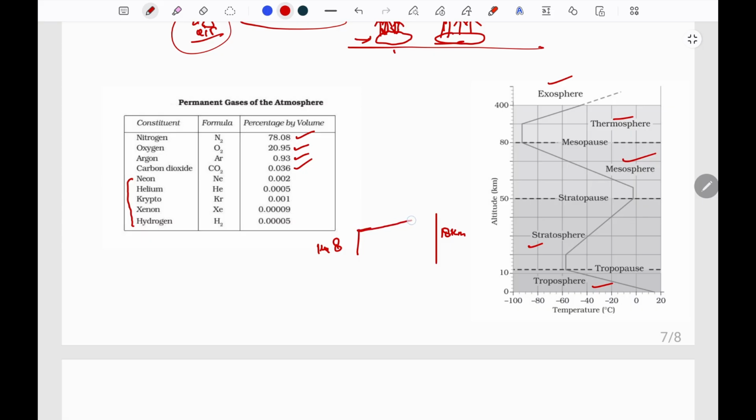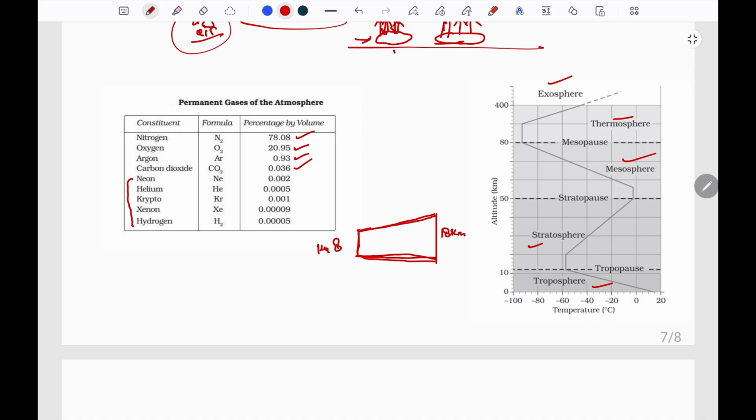So the structure of the troposphere is like this. It is slanting in nature, and its height is more at the equator because of the high convective cycles. The heat received at the equator is more, so the air rises up to a greater height, and at the poles the sunlight is limited, so the air rises up to a limited height.